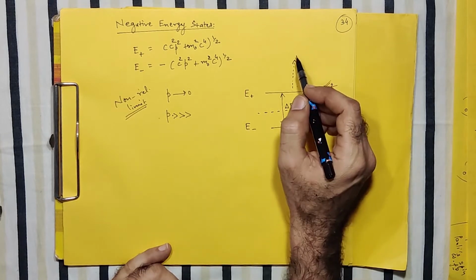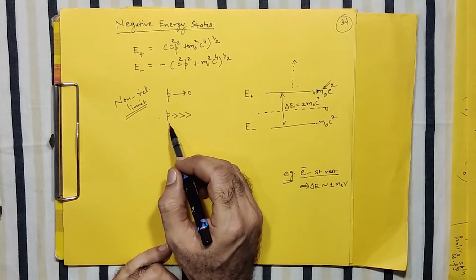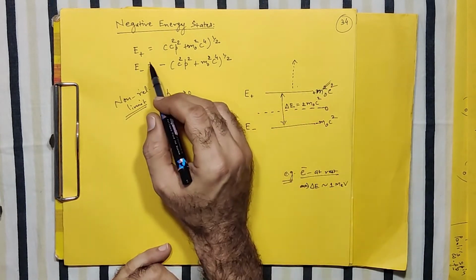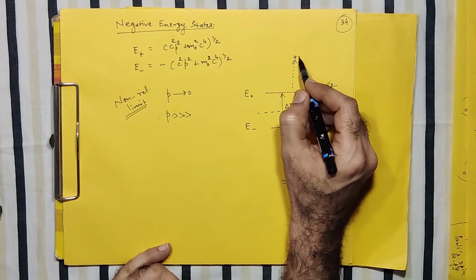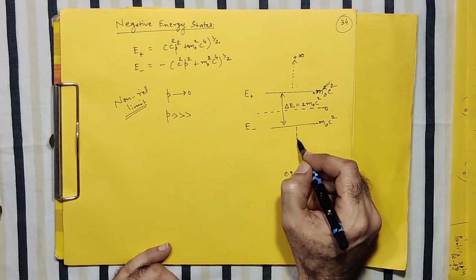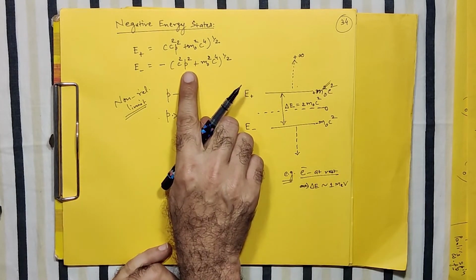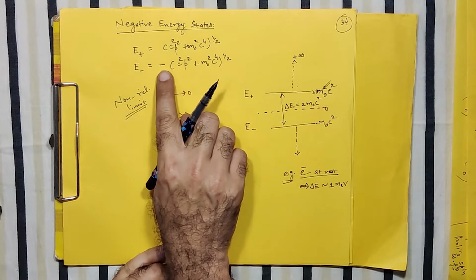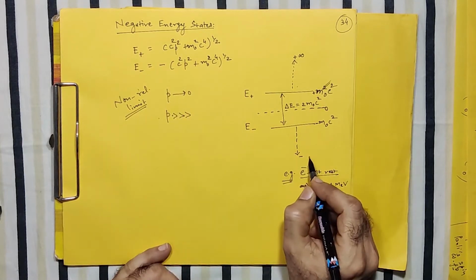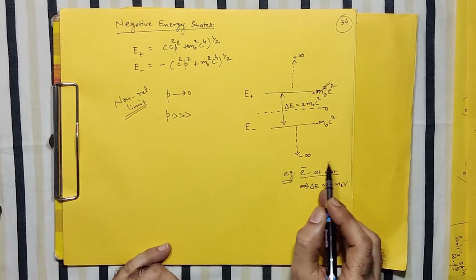So we can go to the highest possible value of the linear momentum, which in principle takes E plus to infinity. Similarly, when you go on putting higher and higher values of linear momentum in this expression, it takes you to minus infinity. So there is no bottom here.